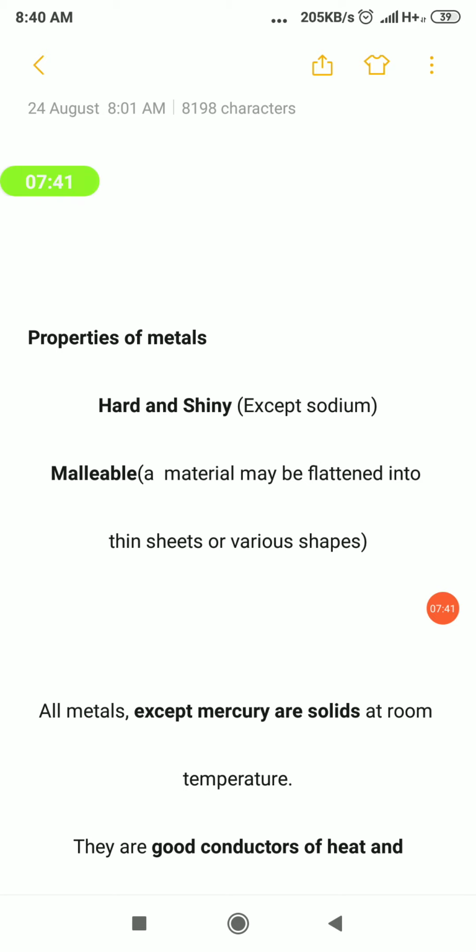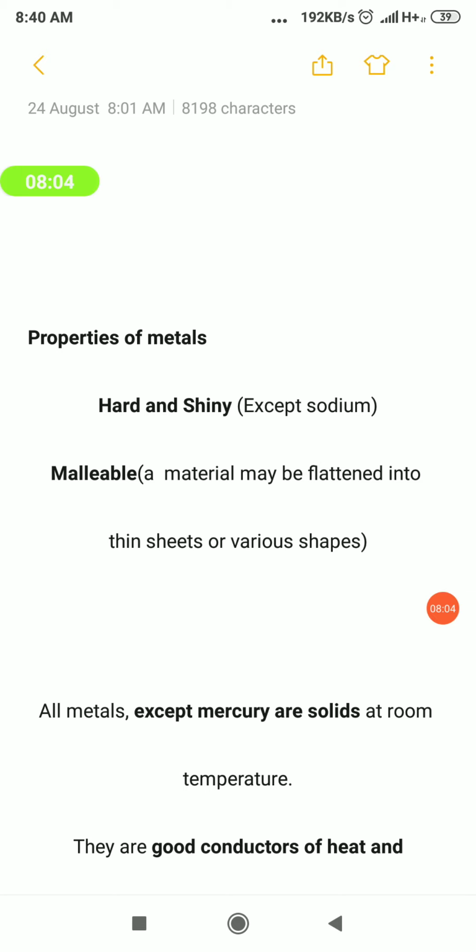And their physical state. Mainly all the metals will be existing in the solid state. Here also there is an exception. That exceptional case is mercury. Mercury is a metal which exists in liquid state at room temperature. Except mercury, all the remaining metals will be in the solid state at room temperature. Is it clear?